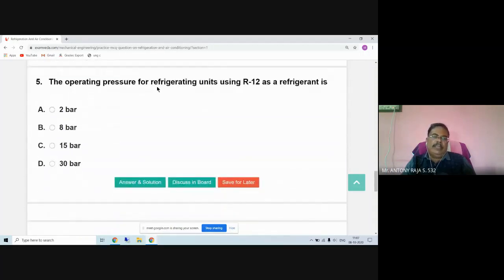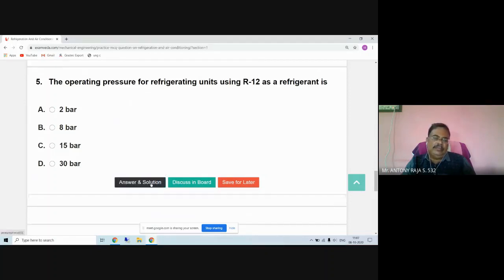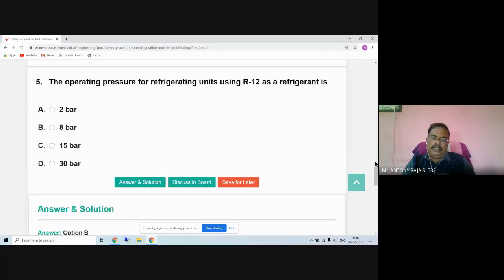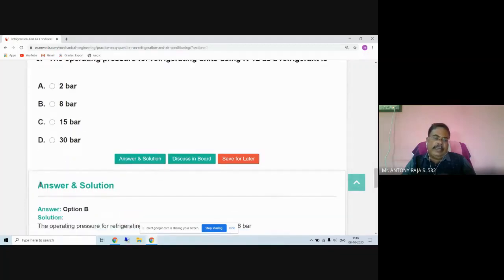The operating pressure for a refrigerating unit using R12, Freon 12, as a refrigerant. Option B is 8 bar. What is this operating pressure?